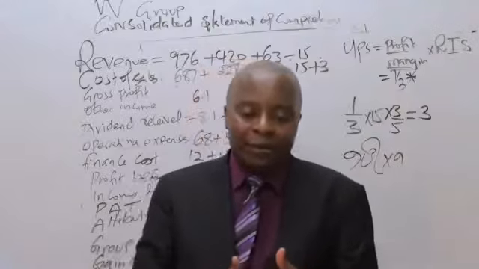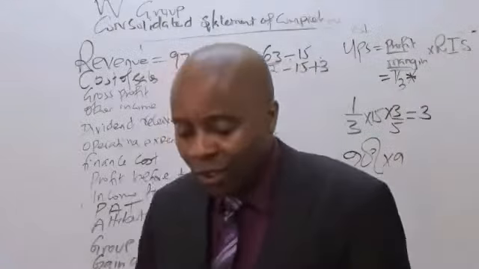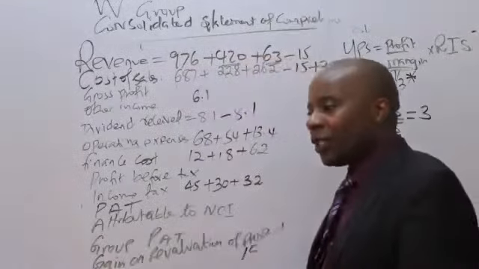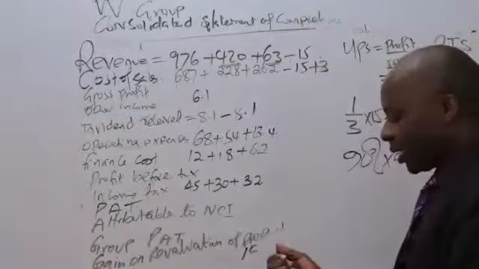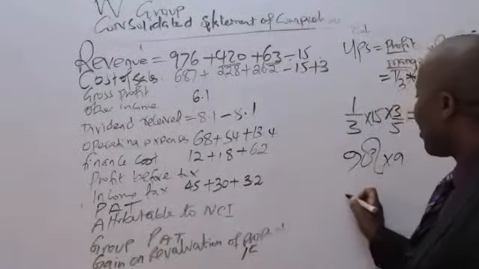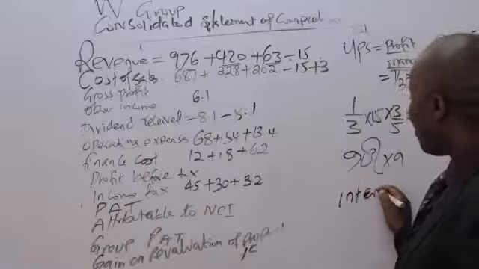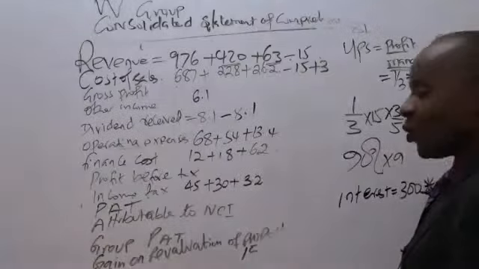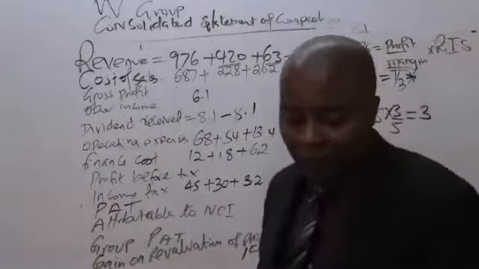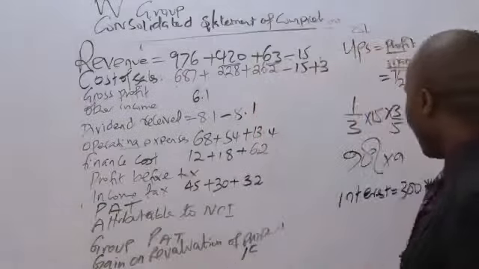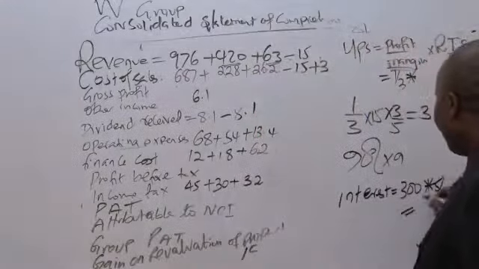So could you kindly give me the interest payable there, now that we don't have the statement of financial position here? The interest payable. It is 300 million, and the percentage is 5%, isn't it? The percentage is 5%. Already people have given me 15. Thank you very much. 15 million.